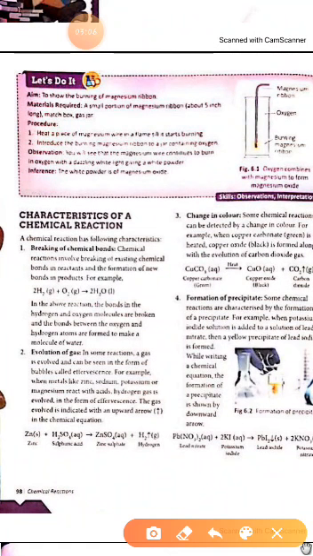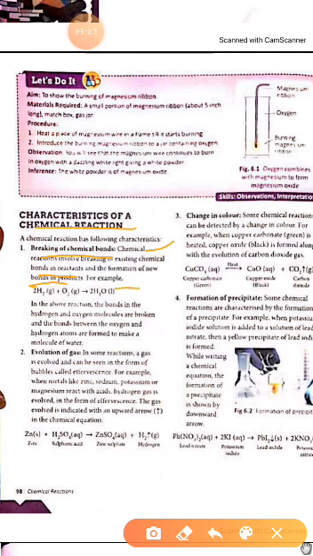Characteristics of chemical reaction. A chemical reaction has the following characteristics: breaking chemical bonds. A chemical reaction involves breaking existing chemical bonds in reactants and the formation of new bonds in products.